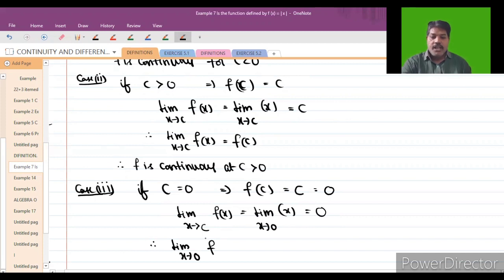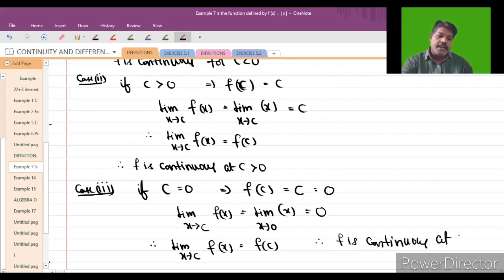Then we define that the limit as x tends to c of f of x is equal to f of c. So therefore f is continuous at x is equal to 0.